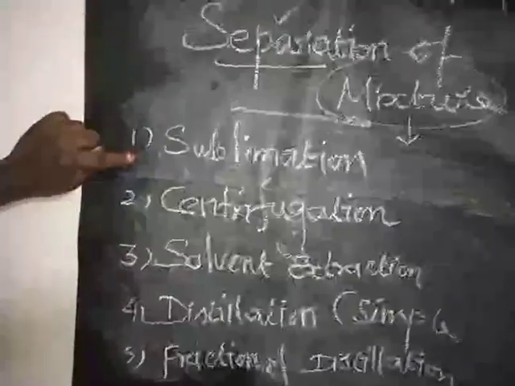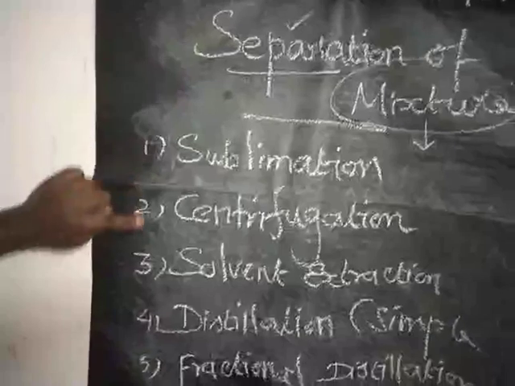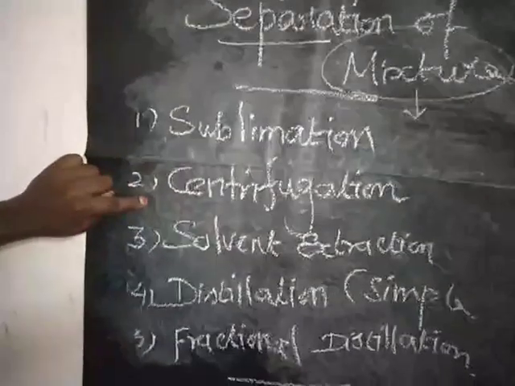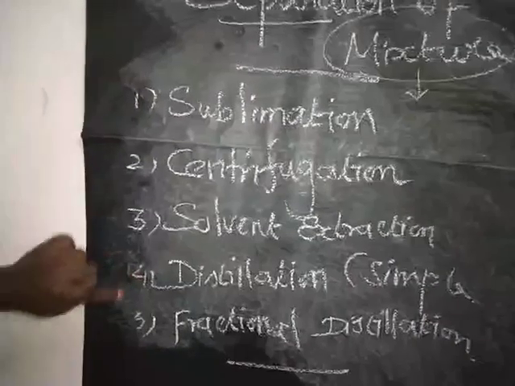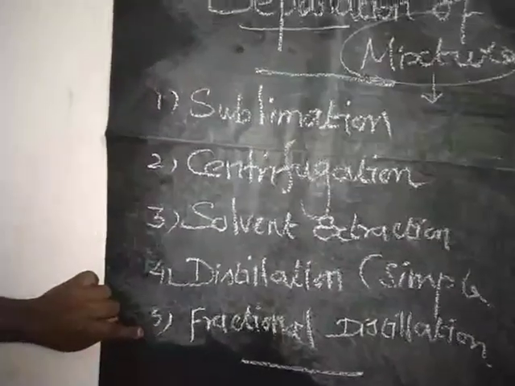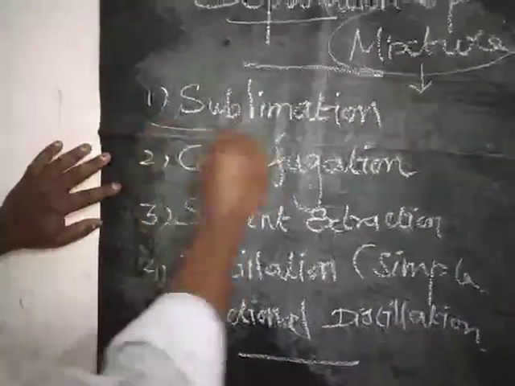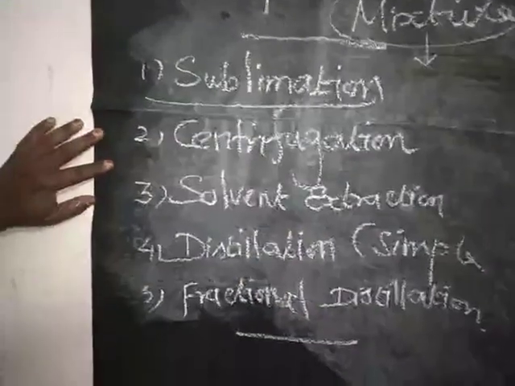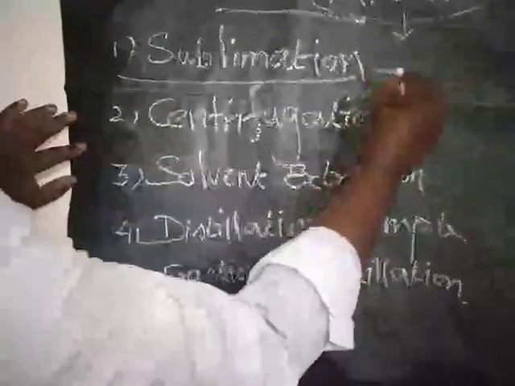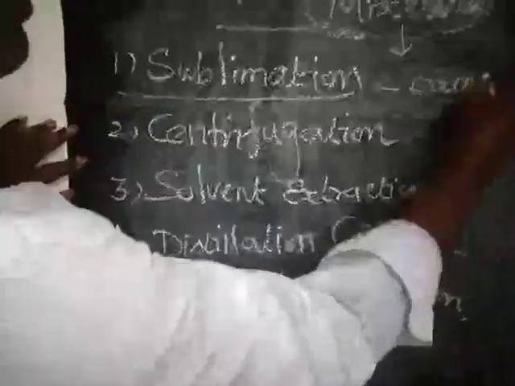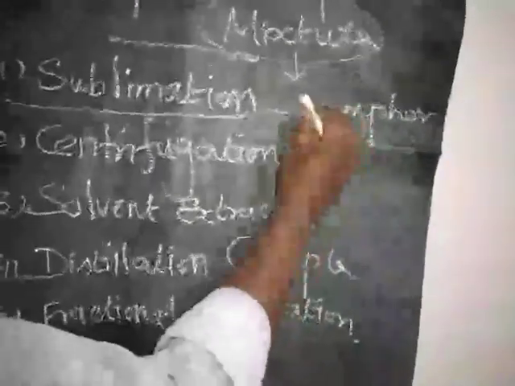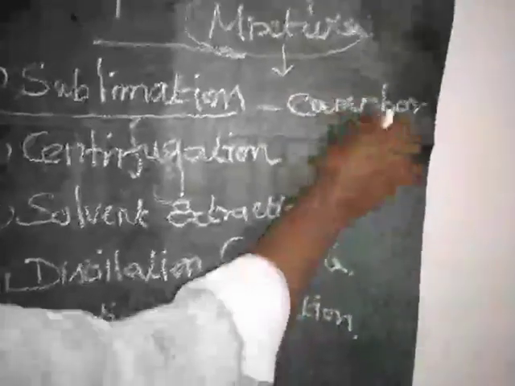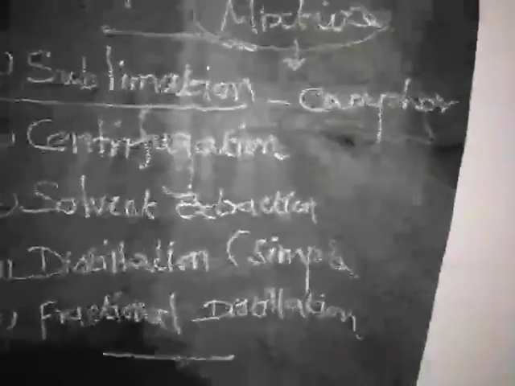What are the methods available? One is sublimation, second is centrifugation, third is solvent extraction, fourth is distillation, fifth is fractional distillation. First we will see sublimation. What is meant by sublimation? For example, camphor, C-A-M-P-H-O-R, this is the spelling for camphor.